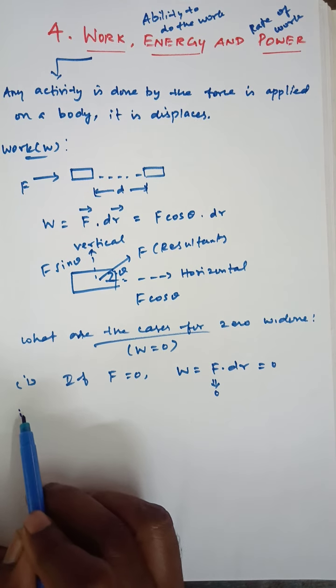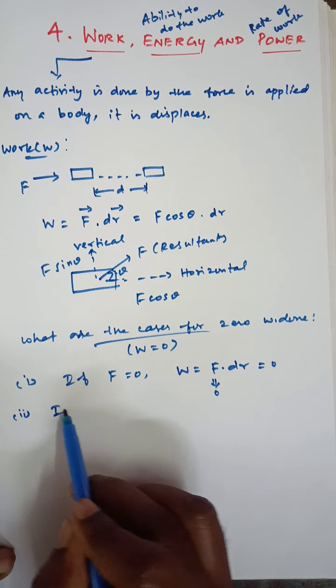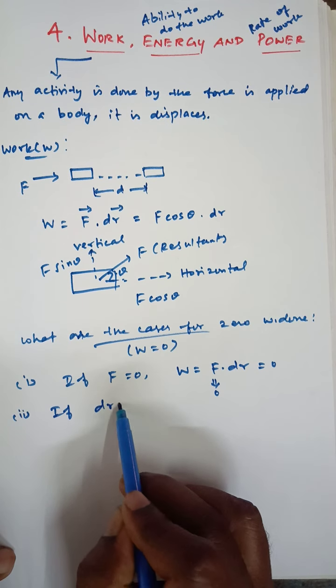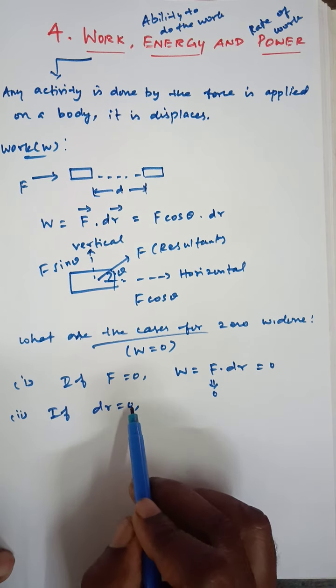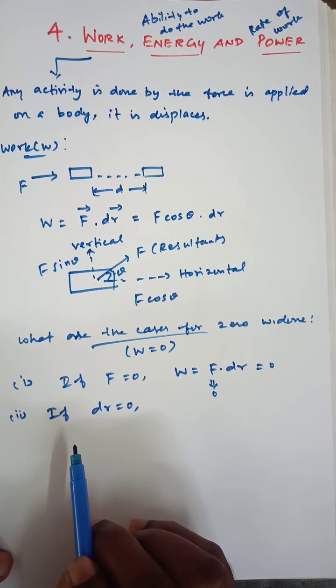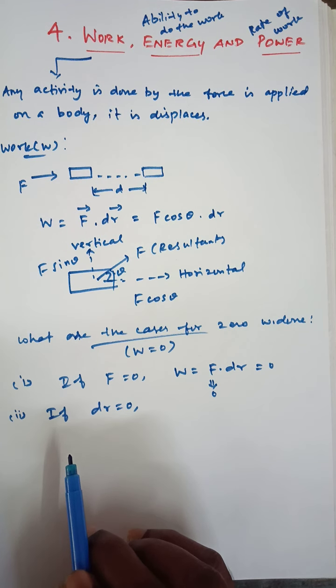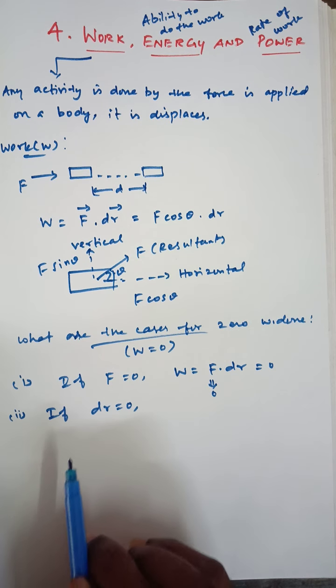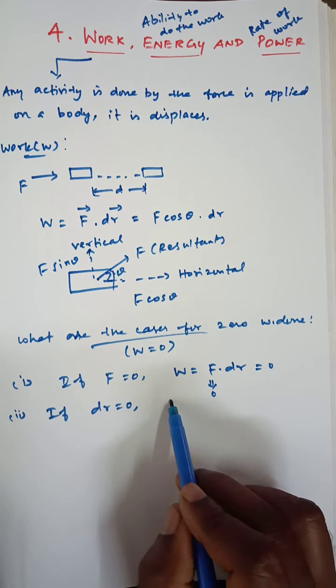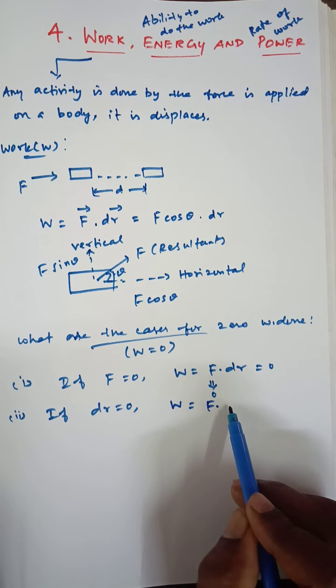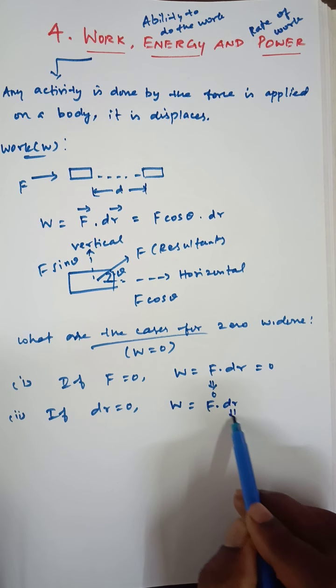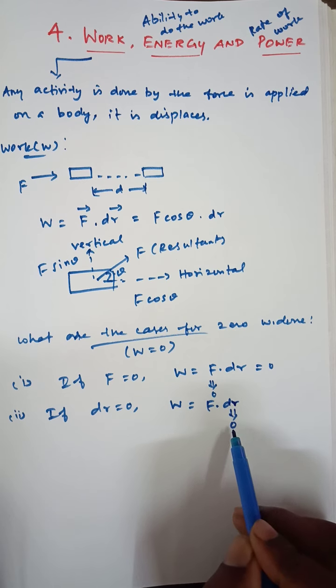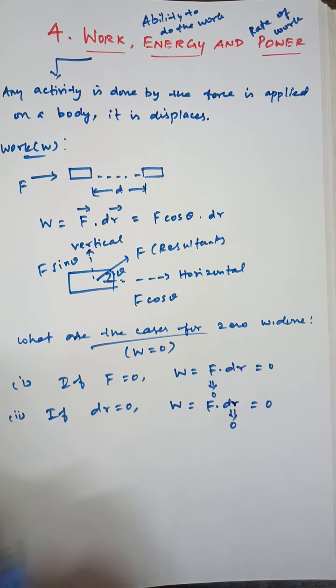Second case, if there is no displacement, so that dr is equal to 0. How is it possible? Consider a thick wall in the room, where a force is acting on the wall. The wall does not move, it remains in the same position, which means there is no displacement, but force is there. In this condition there is no work done. Here F is there but there is no displacement, so dr becomes 0, 0 times something is 0, so that W is also 0.